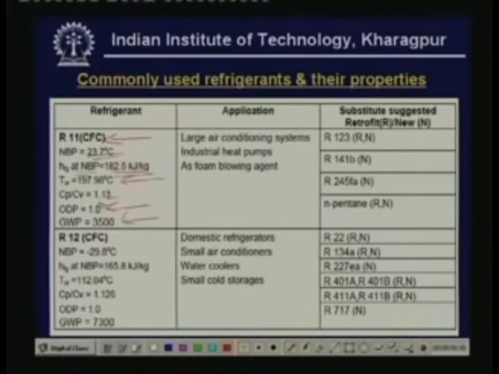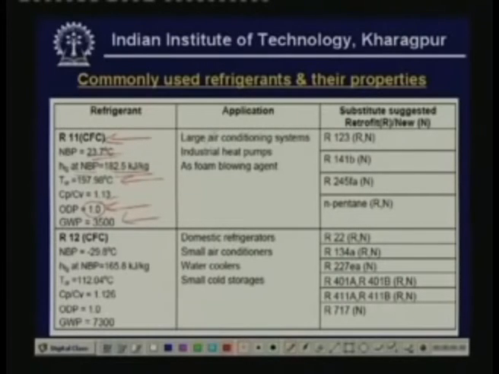Since its ODP is 1, this is banned. It is an ozone depleting substance, so it is no longer used. And what were its applications? Its major applications were in large air conditioning systems and in industrial heat pumps because of its high critical temperature, and it was also used very widely as a foam blowing agent in polyurethane foams, etc.